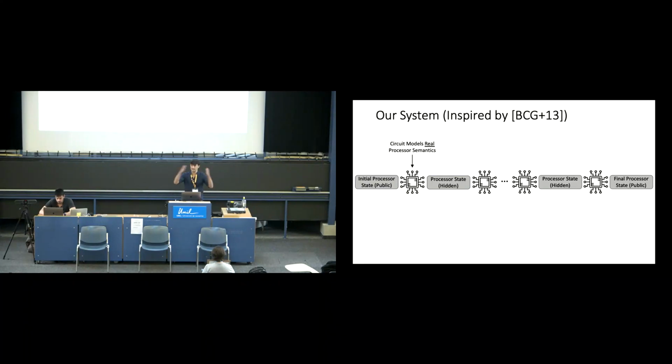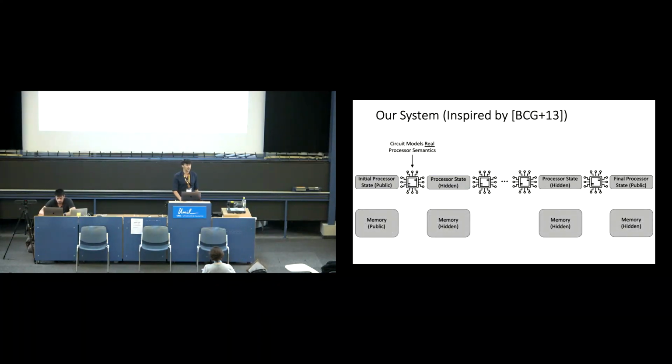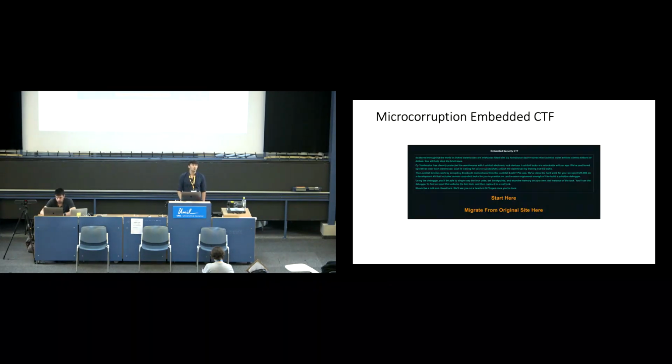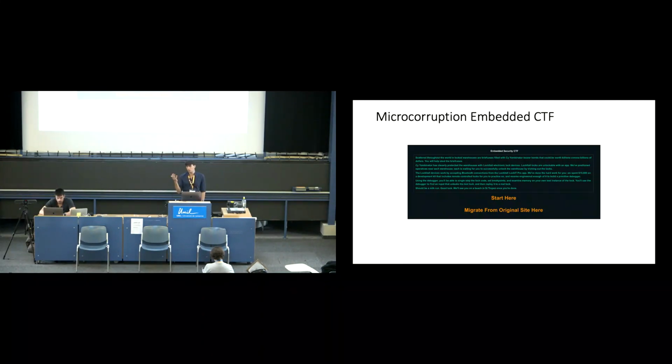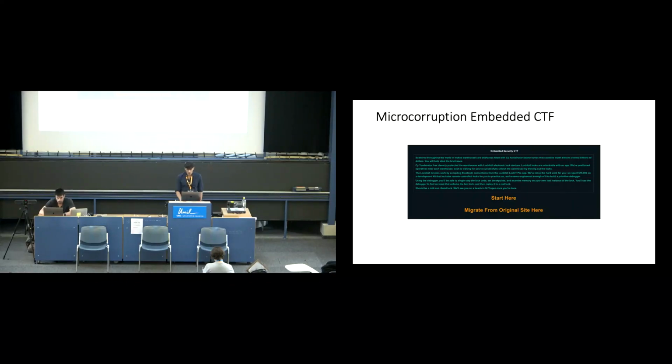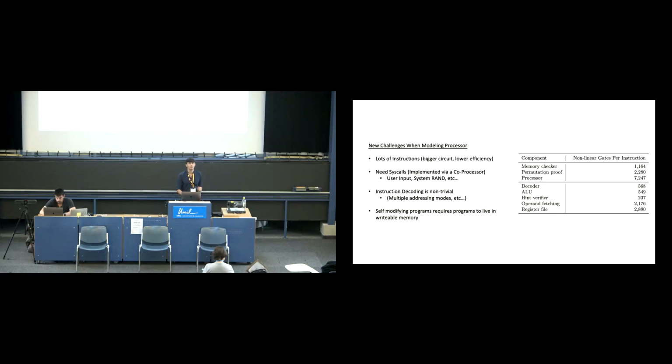And so what we're able to do is take this entire thing, compile it into a giant circuit. I'm cheating here a little bit. There's a bunch of things about memory that I'm not really dealing with here because I don't have time. So we have to deal with reads and writes to memories, and it's a whole bunch of overhead. And so what we did is we tried to evaluate the system on an actual ISA. We looked at the microcorruption embedded CTF challenges. This is for a microcontroller, not a full CPU. And we tried to actually say, OK, if we want to instantiate this in practice, can we make it happen?